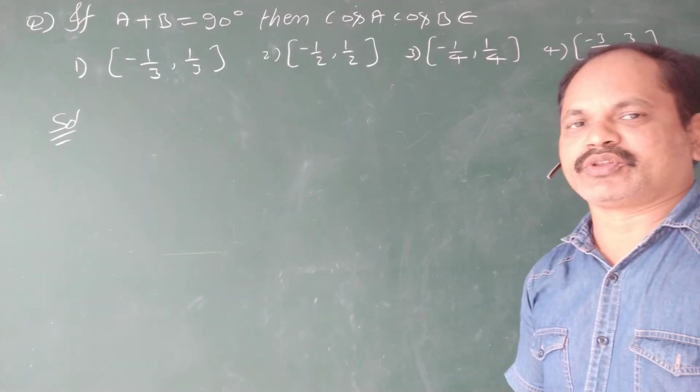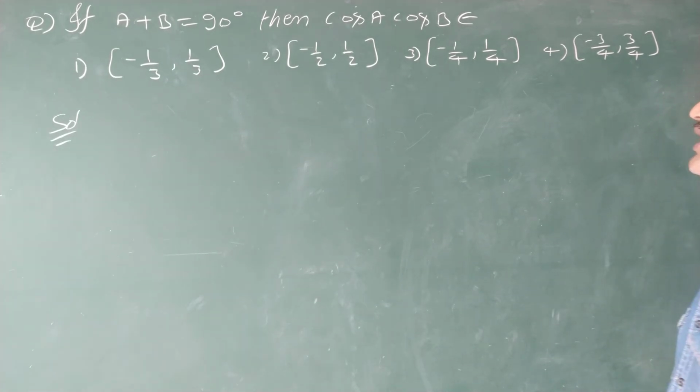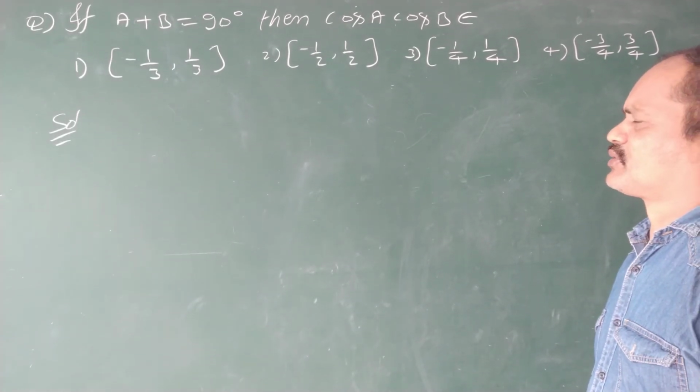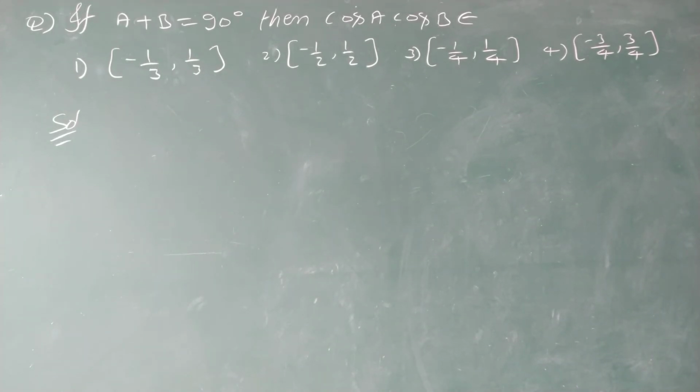Now the next question: if a plus b is equal to 90 degrees, then cos a cos b belongs to: first option, closed interval minus 1 by 3 to 1 by 3; second option, closed minus 1 by 2 to 1 by 2; third option, closed minus 1 by 4 to 1 by 4; and fourth option, closed minus 3 by 4 to 3 by 4.